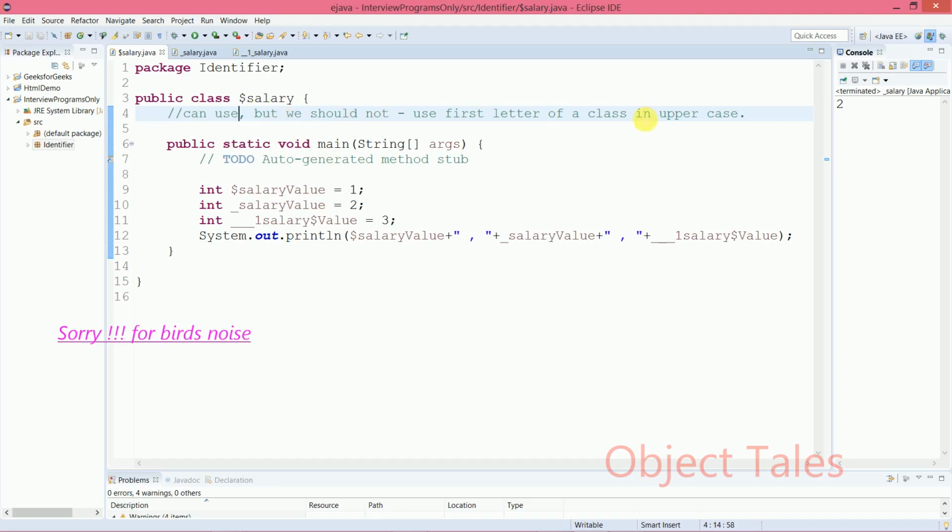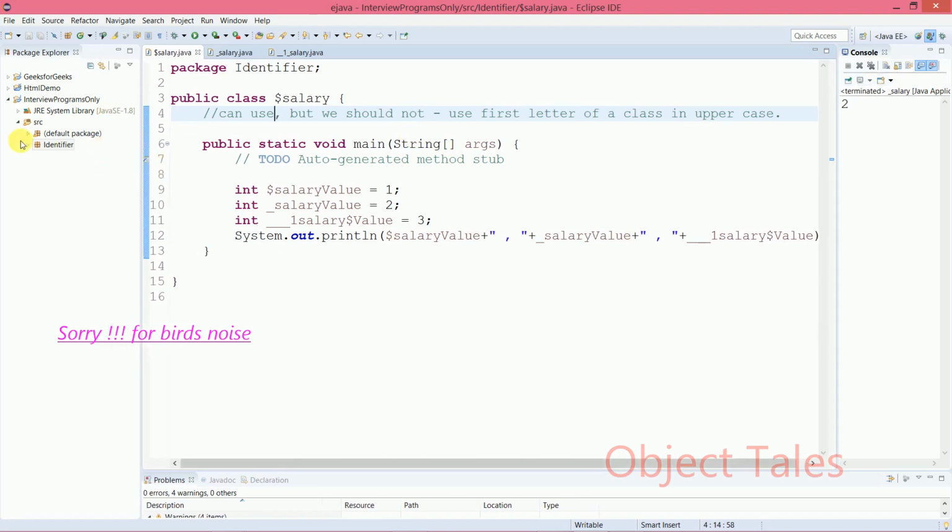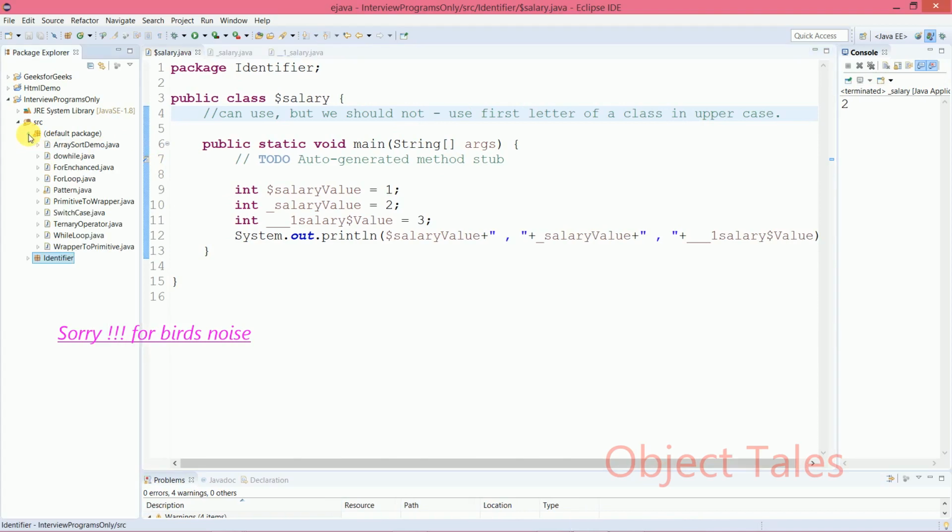And the third point, if the class name contains more than one word, the first letter of each word should be in uppercase. For example, if we have an Employee class name, E should be capital. It is only one word. If you have multiple words in the class, for example, I have created a few programs previously. As you can see, ArraySortDemo: array A is capital, sort S is capital, D is capital. Okay, understood?